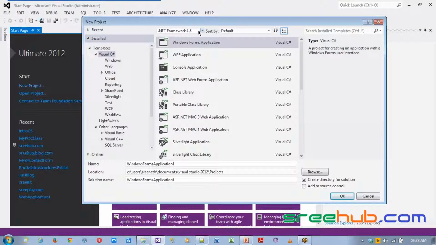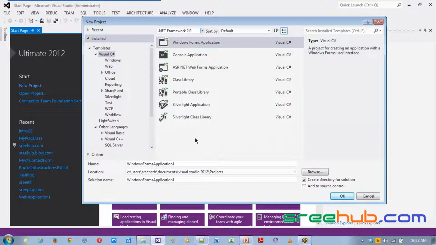Now you can see here, when I have 4.5, I have MVC types of projects. Let me select 2.0. When I select 2.0, we didn't have MVC type of projects in that version. So that's the main thing here. I may not be able to develop MVC projects if you select the 2.0 version. Same applies to 3.0. If you go to 3.0, it will give you the options to see what you can develop.